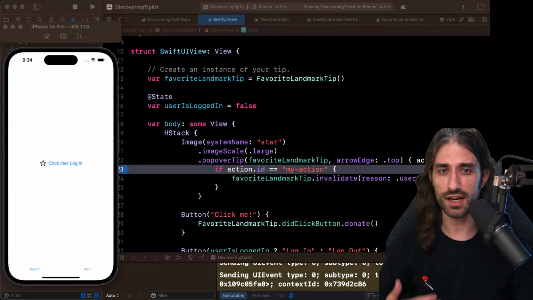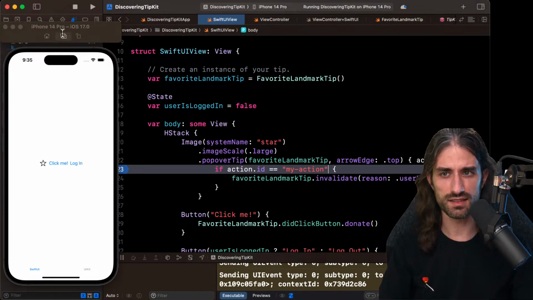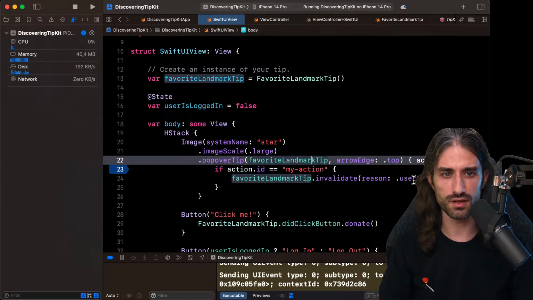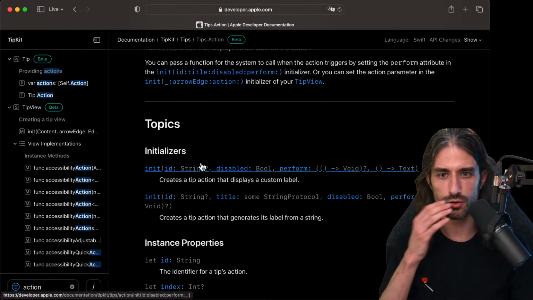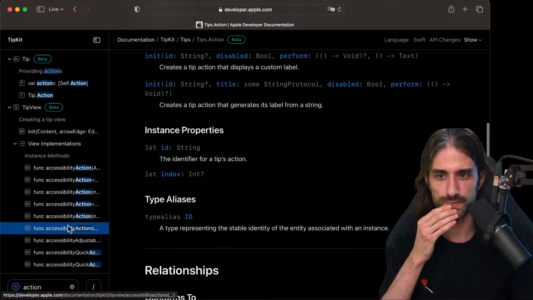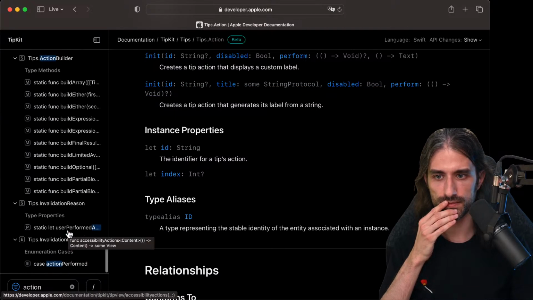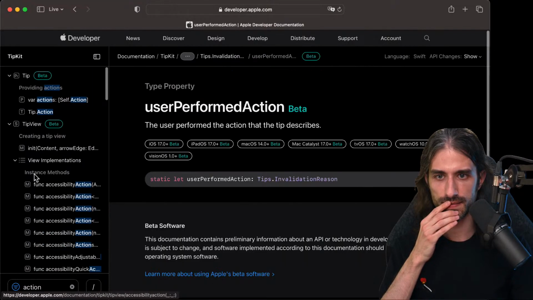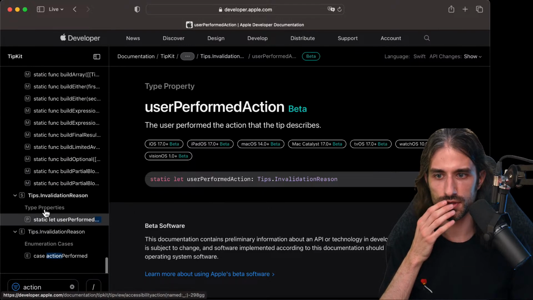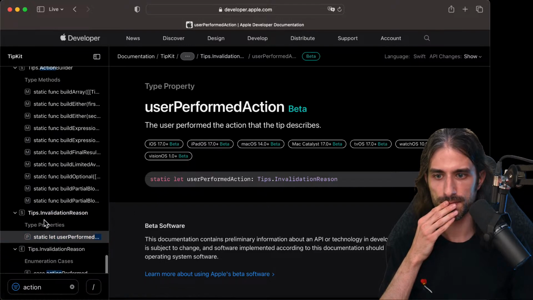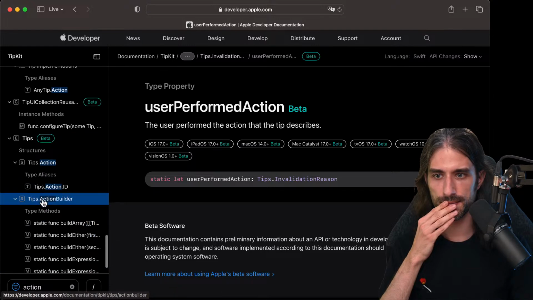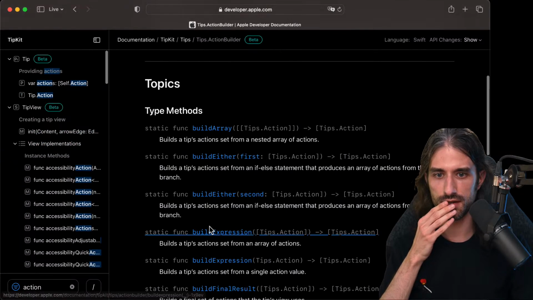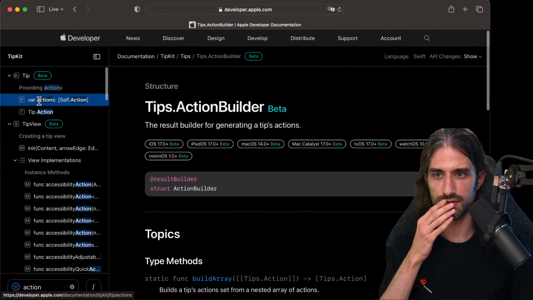But I would love to see if there is a way to say just action accomplished, and then TipKit takes care of doing the invalidation. Let me go back to the documentation. Yes, but user performed action, that's what I used. So action builder, yeah, but we've just used it.